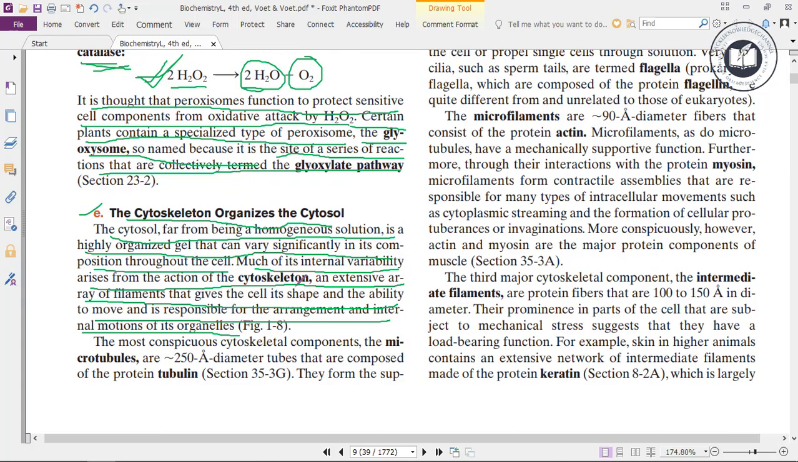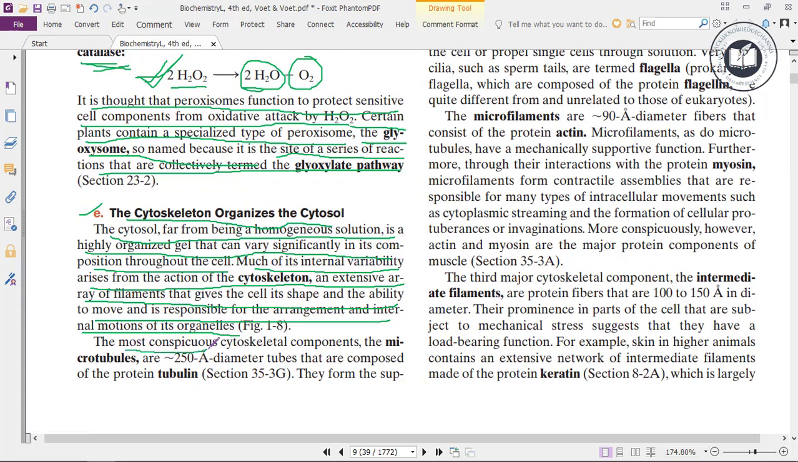So the cytoskeleton is an extensive array of filaments which gives the cell shape and the ability to move and is responsible for the arrangement and internal motions of its organelles. So this is helping in the movement, arrangement, shape and internal motions of the organelles. The cytosol is in a fluid form.